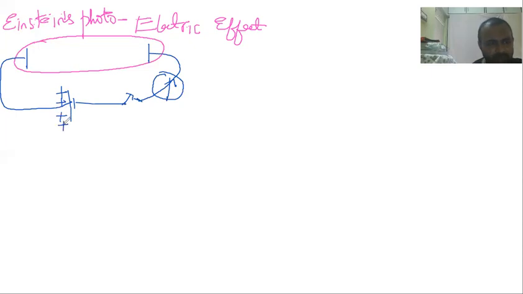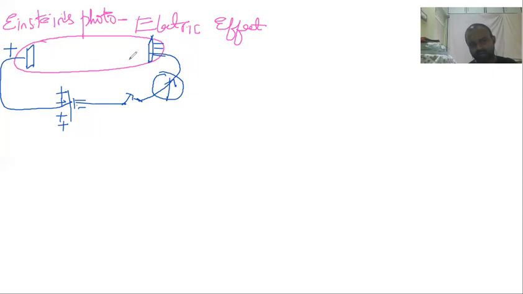Now what happened? After some time, what they did was this electrode. I hope you know what is an electrode. Electrode means simply a metal plate. How does the plate look like? This is how the plate looks like, like capacitor plates, I told you. This is a positively charged metal plate because the positive terminal will give positive charge, negative terminal will give negatively charged plate. Nothing must happen.